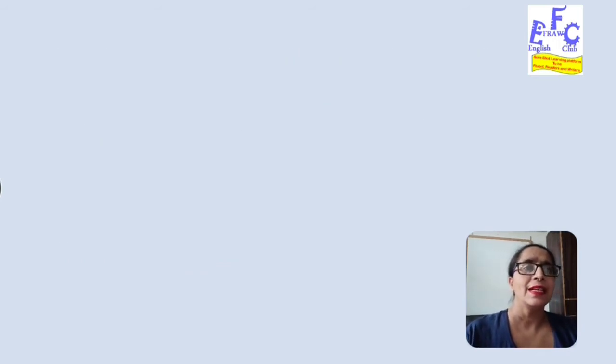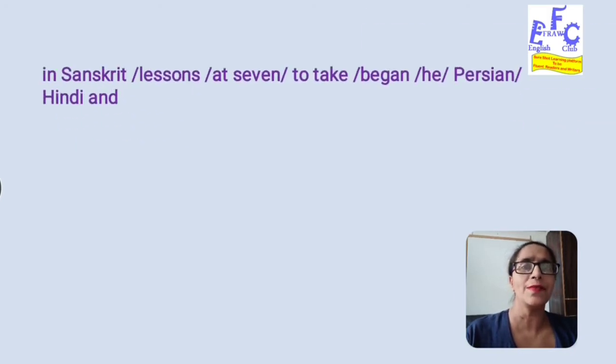Let's move on and look at the second group of words we have. Further we have certain nouns, those are Sanskrit, Persian, Hindi, and we have a pronoun, he. Nothing seems to be talked about Sanskrit, Hindi or Persian, but it seems as if something has been talked about he. So who is being talked about here? We will take who first of all. In this case we have he. Let us take he as the beginner of the sentence, the word that begins the sentence.